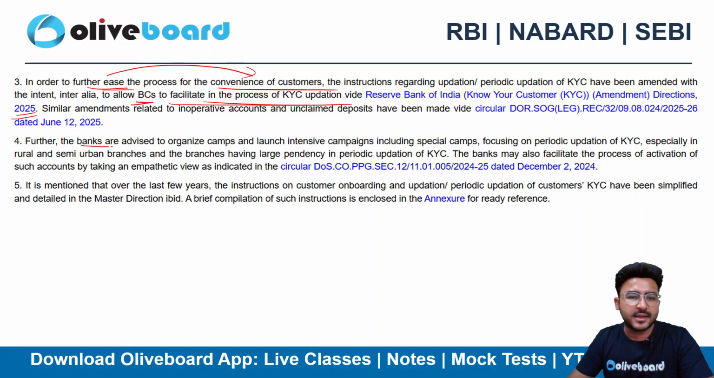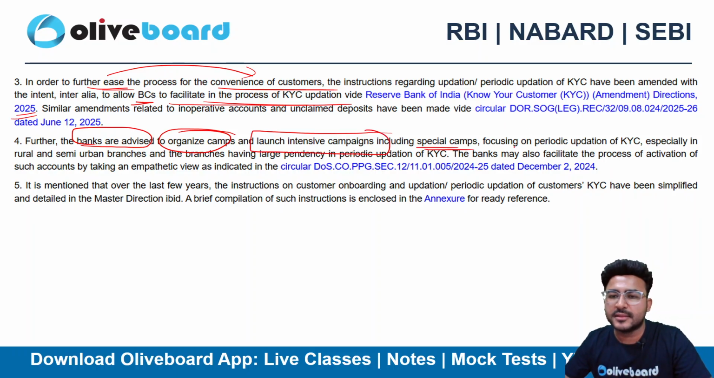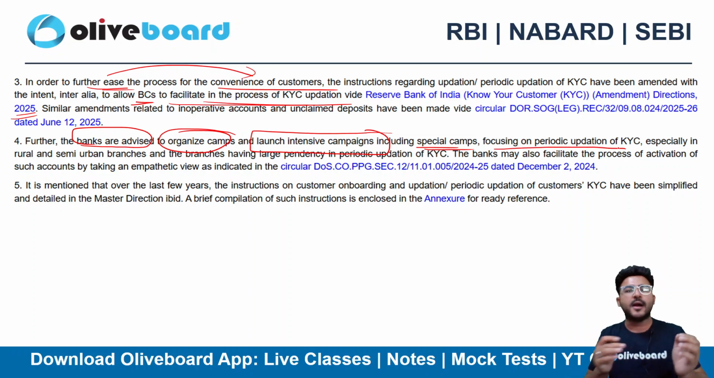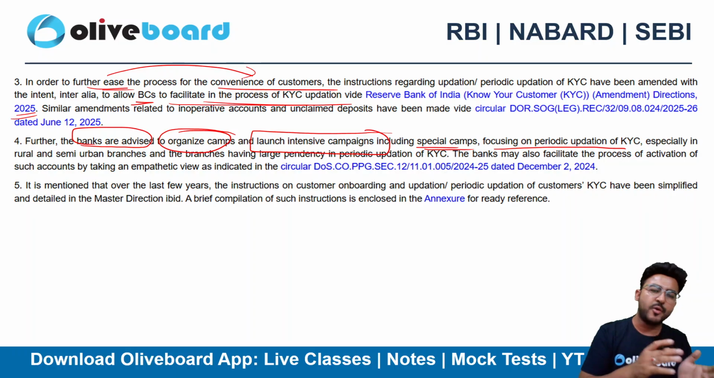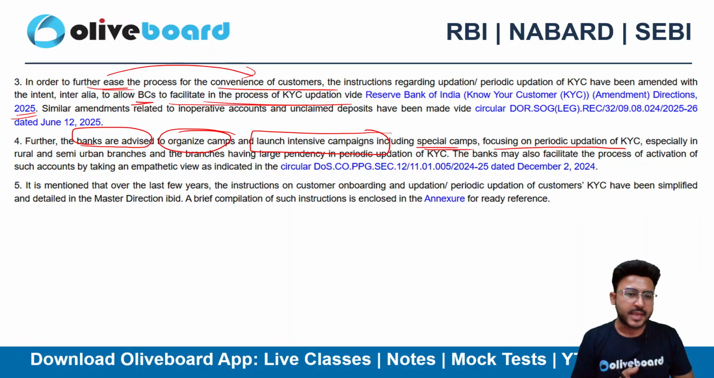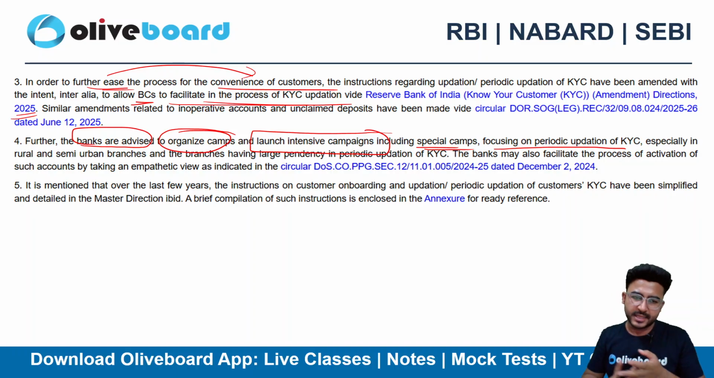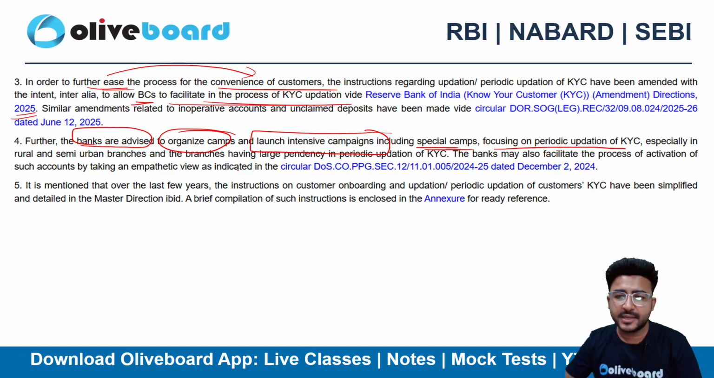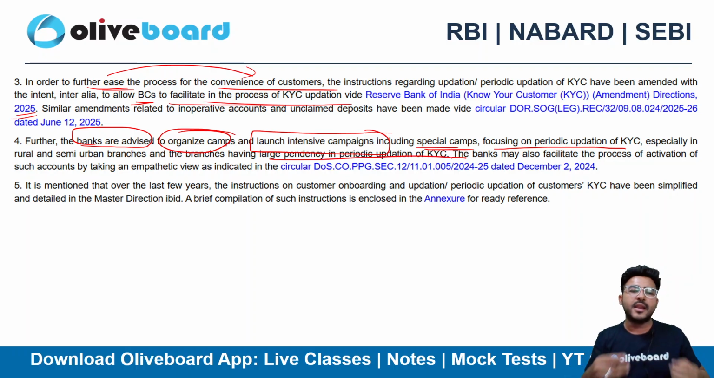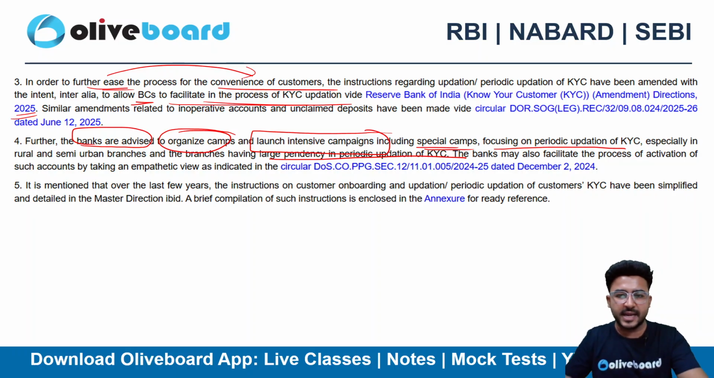Further, banks are being advised by the RBI to organize camps. They need to launch intensive campaigns, including special campaigns, so that they can focus on the periodic updates of KYC as well. Banks need to run the campaigns in both rural and semi-urban branches, and those branches that have a large pendency of KYC updation need to organize camps to boost this process.